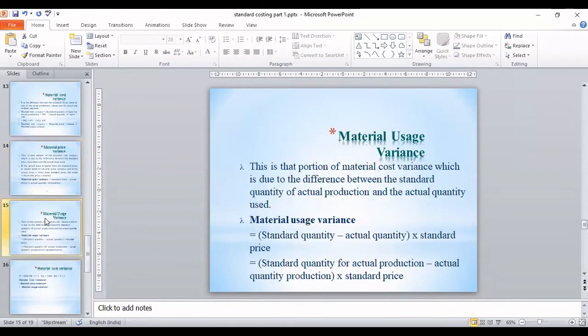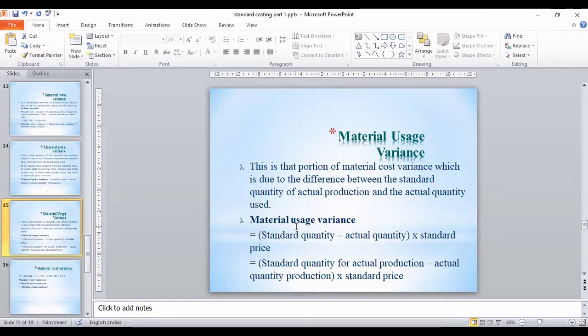Similarly, if I want to study whether my variances are coming due to price only, or other factors are also responsible, the second factor is quantity used. If I want to study what variations are coming due to change in usage, we'll use this formula.